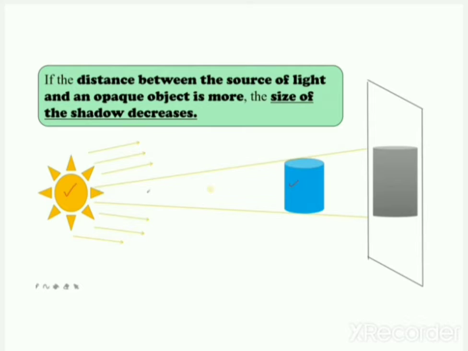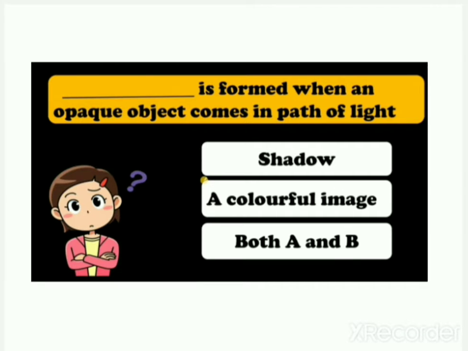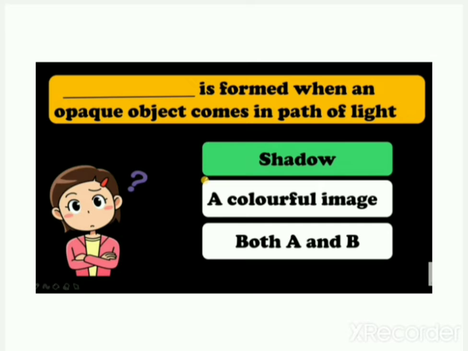So the size of the shadow decreases. I hope that you understood about shadows very well. So answer this question. Dash is formed when an opaque object comes in the path of light. Your options are shadow, a colorful image, or both A and B. Yes, your answer is right. Shadow is formed when an opaque object comes in the path of light.